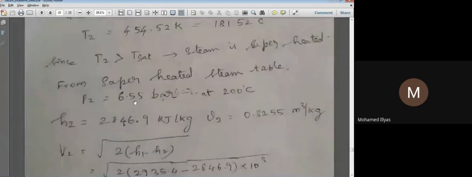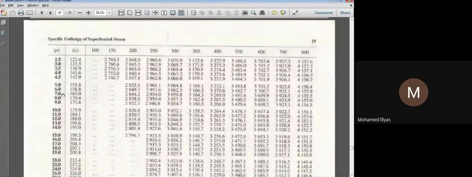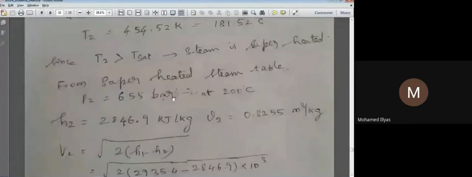We have 6 and 7, so the average value should lie between them: 2849.5 and 2844.2. The average of 6 and 7 is 6.5 here. So it is closer to the pressure we require, which is 6.5 bar. For that we have taken H2 as 2846.9.